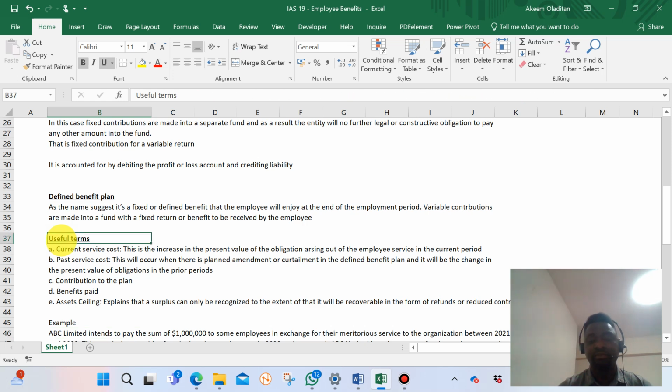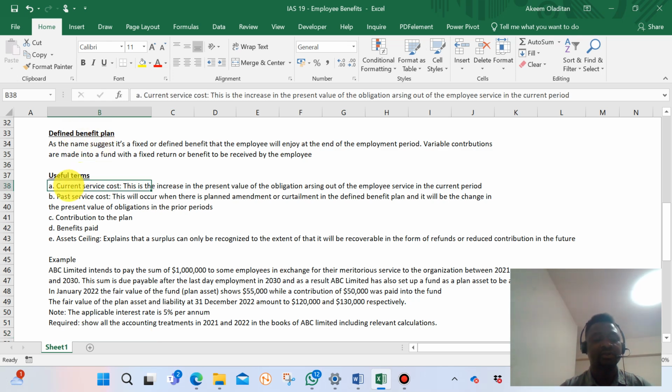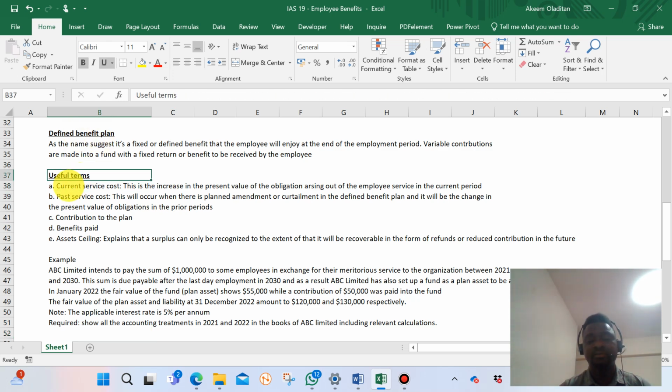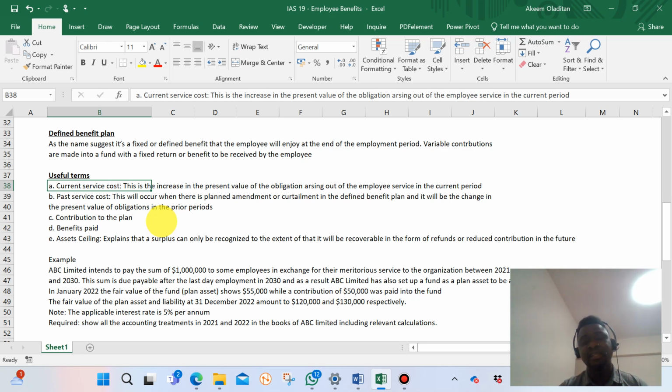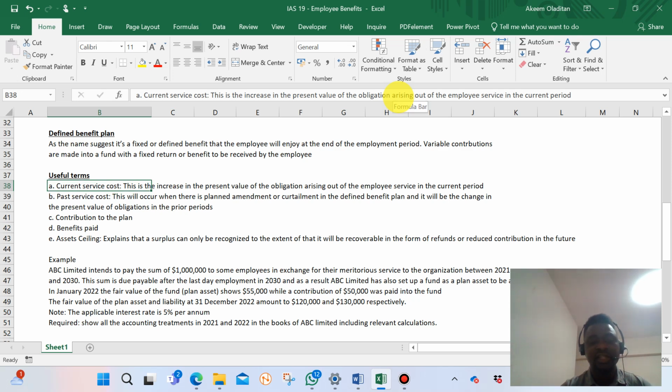So let me define some useful terms that we will come across in the process of trying to solve one problem or the other. The first one is what we call current service cost. IAS 19 says that the current service cost is the increase in the present value of obligations arising out of employee service in the current period.